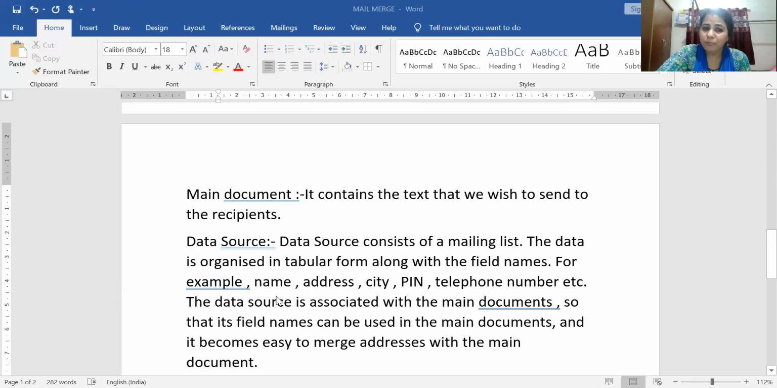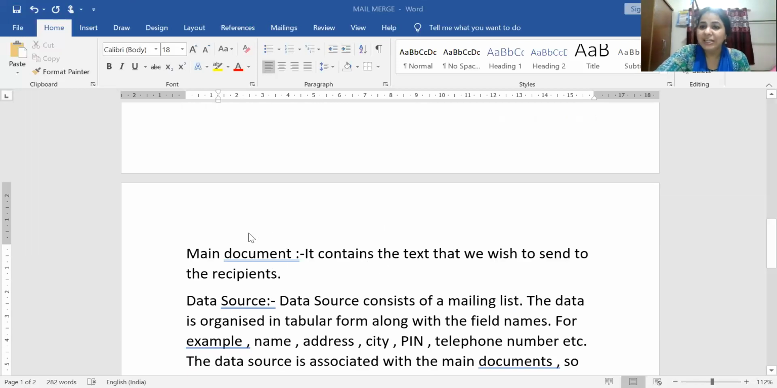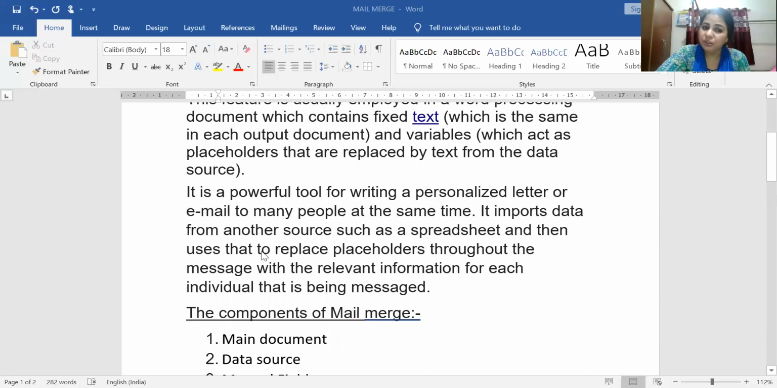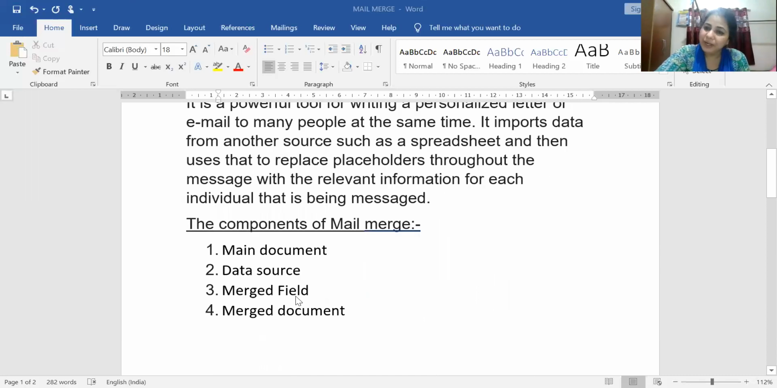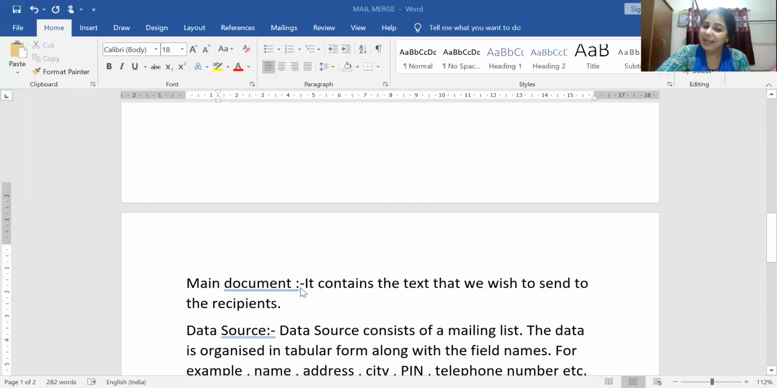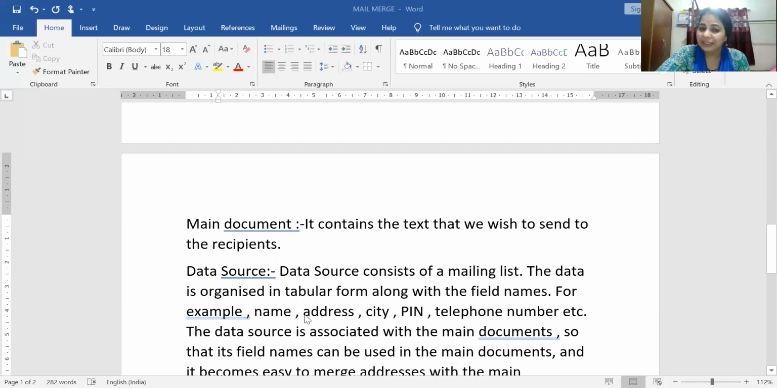So what is the main document? The main document is the text that we want to send to the different people or recipients. The theme or the matter or the message. The data source is to whom we want to send. The data source can be written in a spreadsheet, and you can import the data from the spreadsheet. In Word itself you can create a data source, and in Access also you can create the data source.